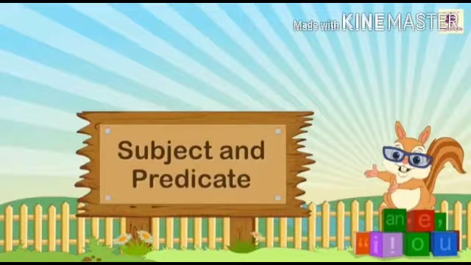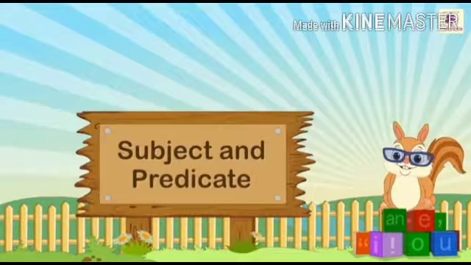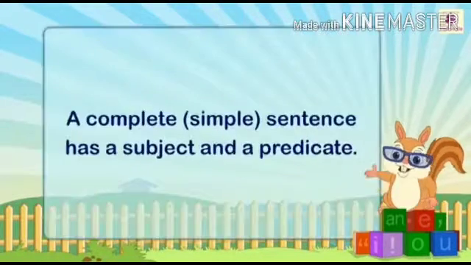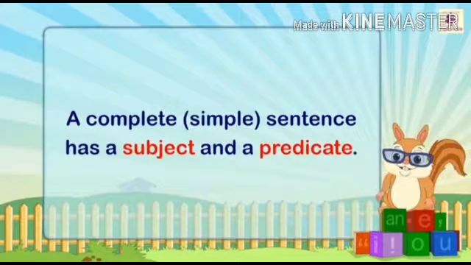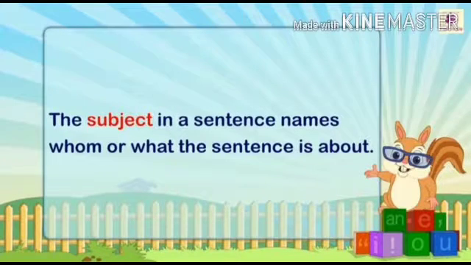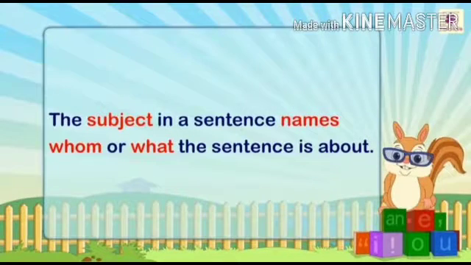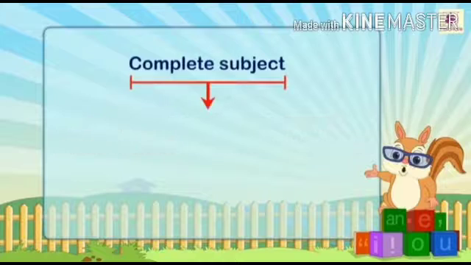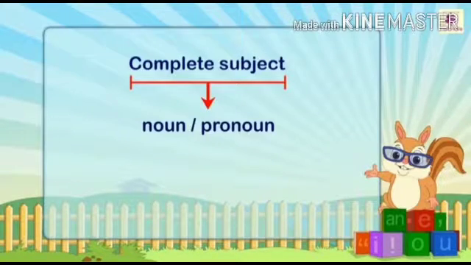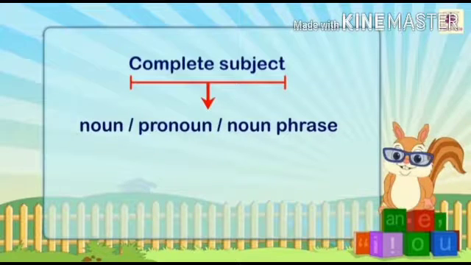Subject and predicate. A complete, simple sentence has a subject and a predicate. The subject in a sentence names whom or what the sentence is about. The complete subject has a noun, pronoun, or noun phrase.